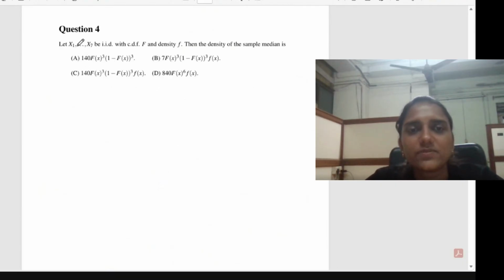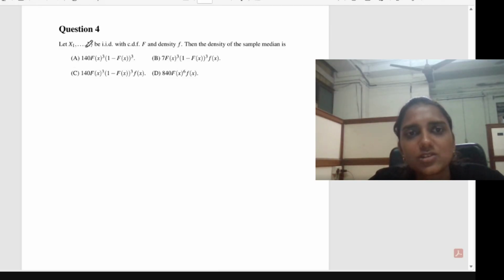Here x1, x2, etc., x7 are IID random variables with the CDF capital F and density small f. CDF means a cumulative distribution function. Then we have to find the density of the sample median. So how to find the density of the sample median? What is the idea of this question?